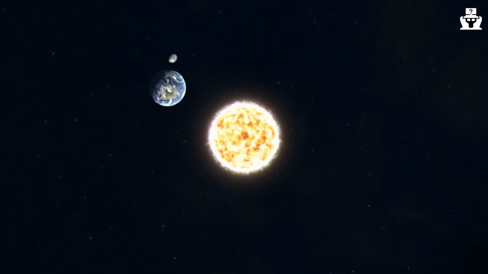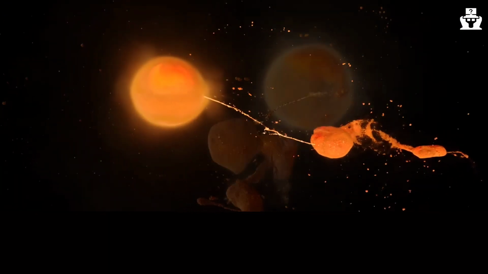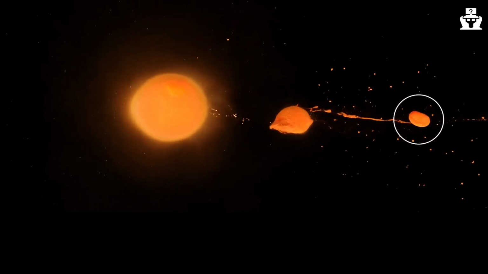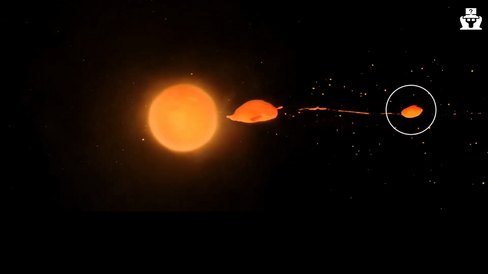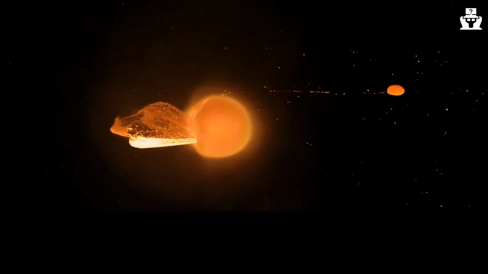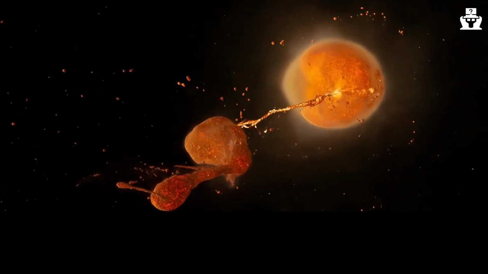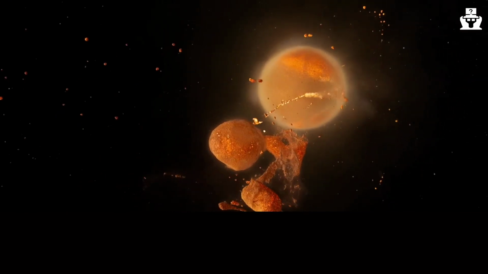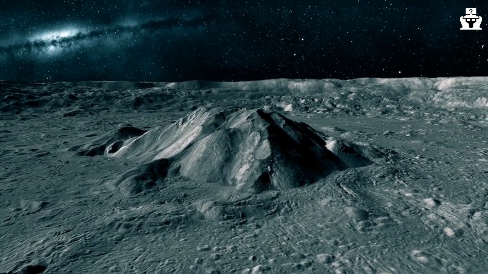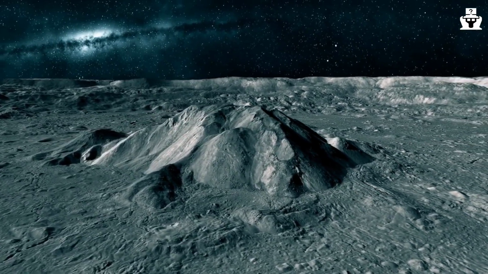The giant impact hypothesis is also consistent with the fact that the Moon is relatively large compared to Earth. The Moon is about 1/4 the diameter of Earth, which is larger than the typical ratio between a planet and its moon. This suggests that the Moon formed from a larger amount of debris than is typical for a moon-forming event.